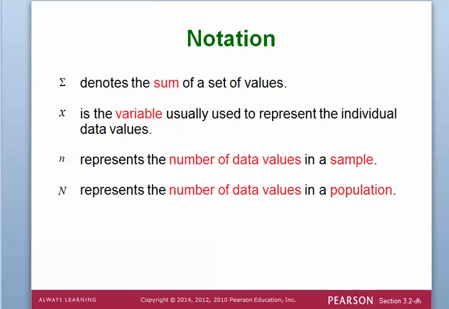What you are maybe more unfamiliar with is the notation. So we'll be using things like a capital sigma for the sum of. We've seen that a little bit. An x for just generically stating that we have variables or data points that we're putting in. Little n, that's really important, is the sample size, so that's a statistic. And big N is the population size, so that's a parameter.